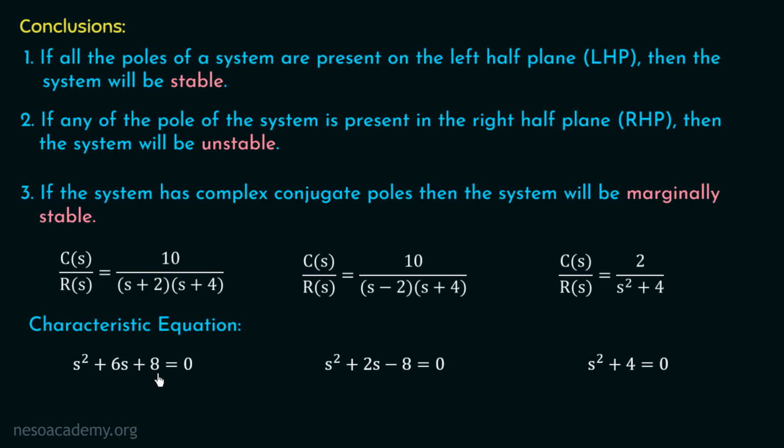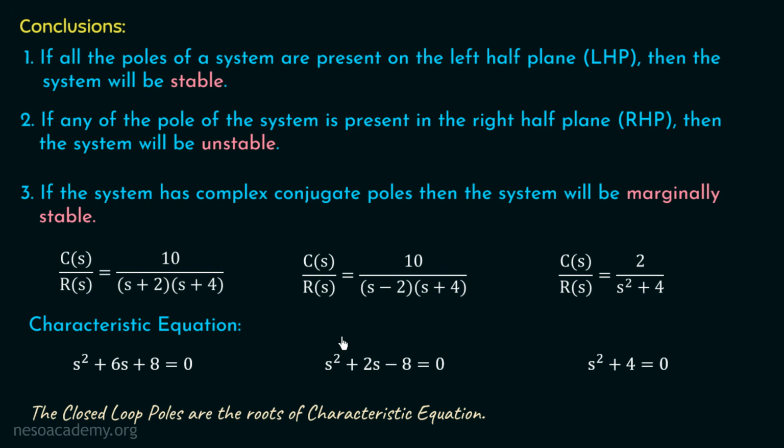Now what will be the roots of this characteristic equation? Yes, the roots will be s equal to minus 2 and s equal to minus 4. And we already know that these two are the poles of this closed loop transfer function. So from this we got an important point: the closed loop poles are the roots of the characteristic equation. If we determine the roots of this characteristic equation, we get s equal to minus 2 and s equal to minus 4, and these two are the poles of this closed loop transfer function.